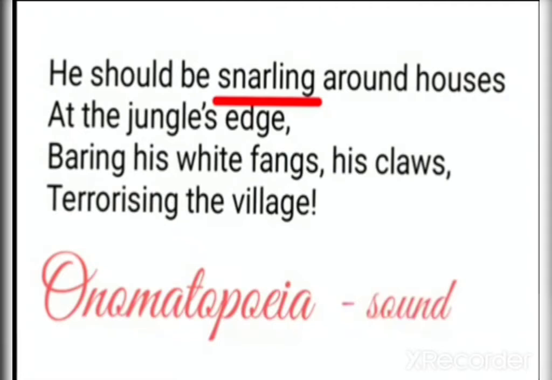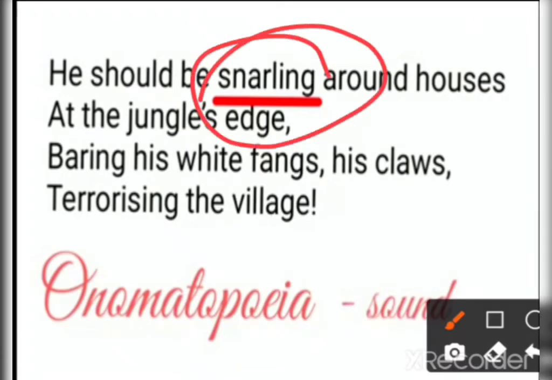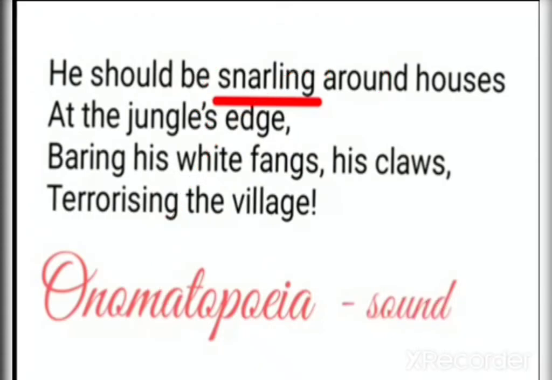Next one is onomatopoeia. Onomatopoeia means the sound of something, a sound created by something. So here we are using this word snarling for the roaring of the tiger. That is why this is onomatopoeia.